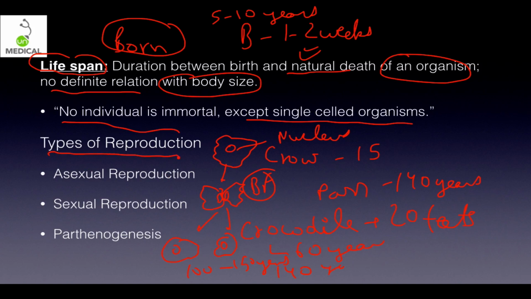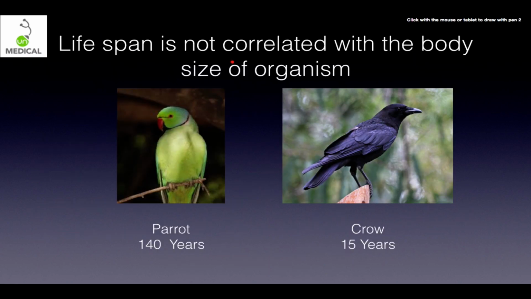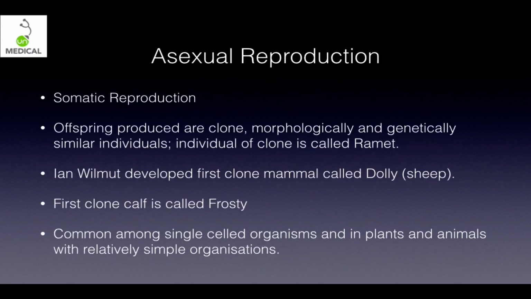Now we come to types of reproduction. There are three types of them: asexual, sexual, and parthenogenesis. So we will deal with each one of them now. So as I said, life is not correlated with body size of organism. In case of parrot it can be 140 years, while in case of crow it is merely 15 years, though the size is not very different.